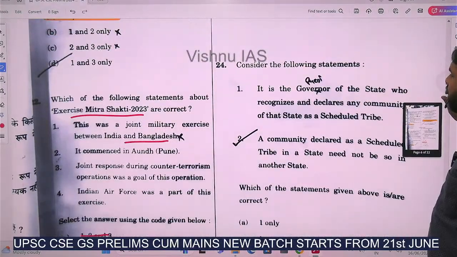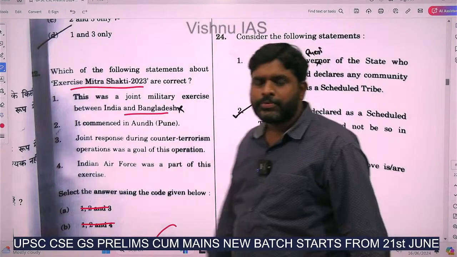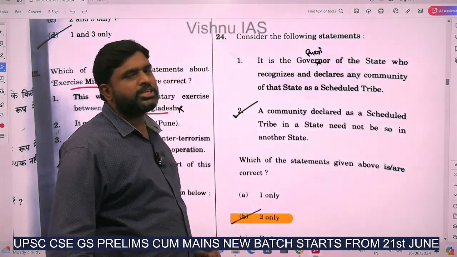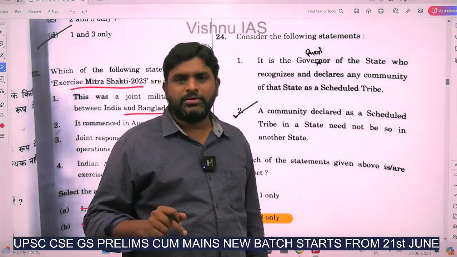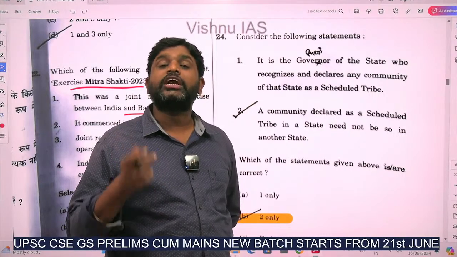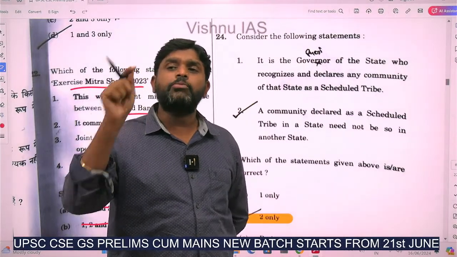Next, consider the following statements. It is the governor of the state who recognizes and declares any community of the state as a scheduled tribe? No, it is the President. Scheduled tribes are identified as per the Constitution. It is the President of India who has the power to identify any community as a scheduled tribe